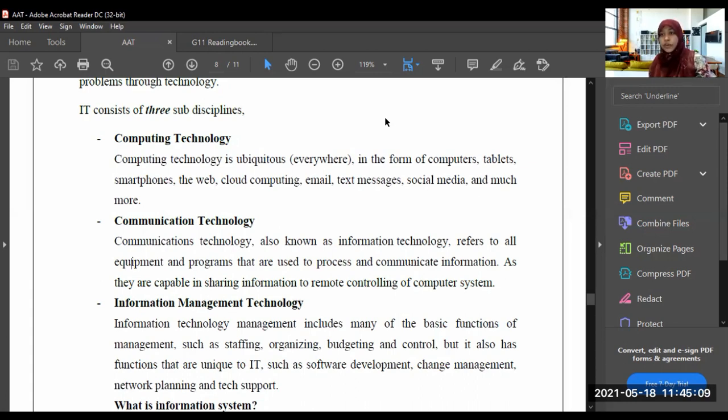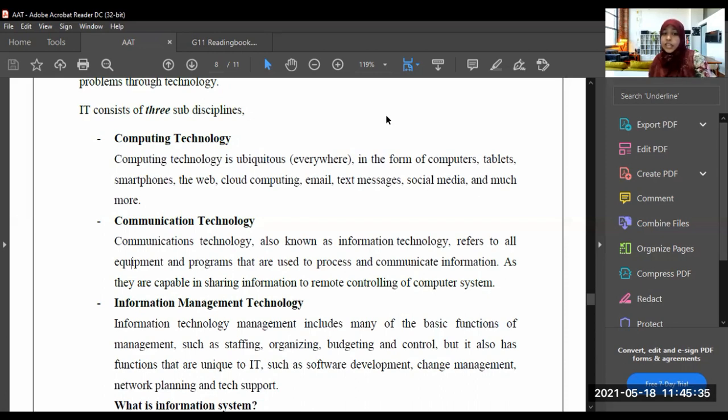It can be a computer, a laptop, a tablet, a smartphone, or even the web. It can be cloud computing, emails, text messages, social media. So there are many more things connected to computing technology, right? Everybody knows what computing technology is. So that is the first, information technology.